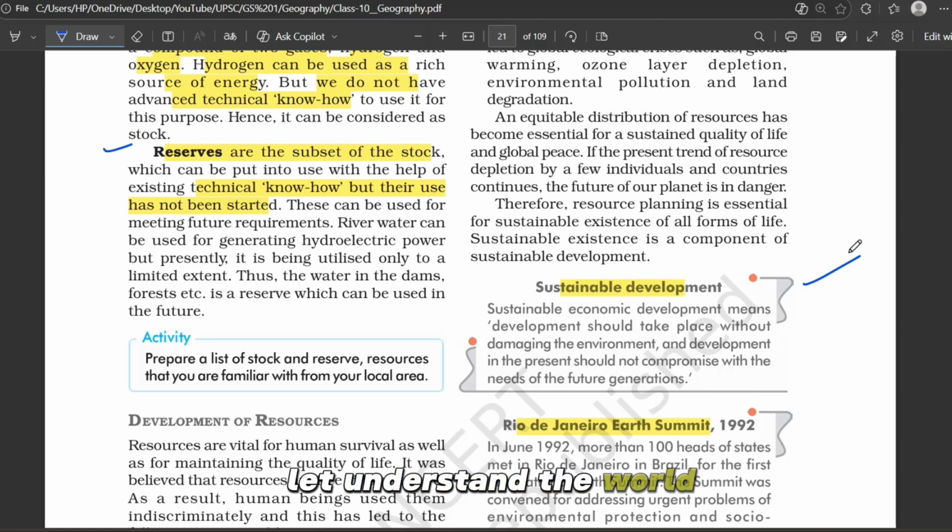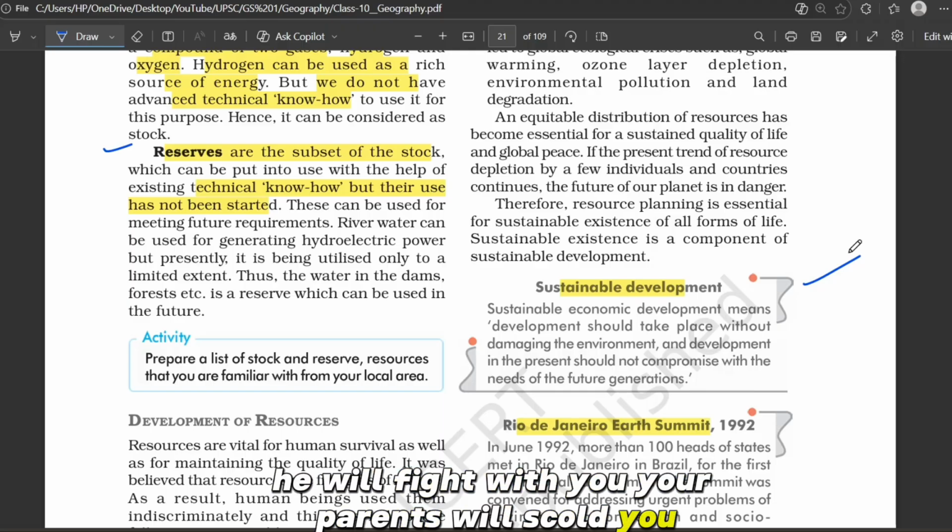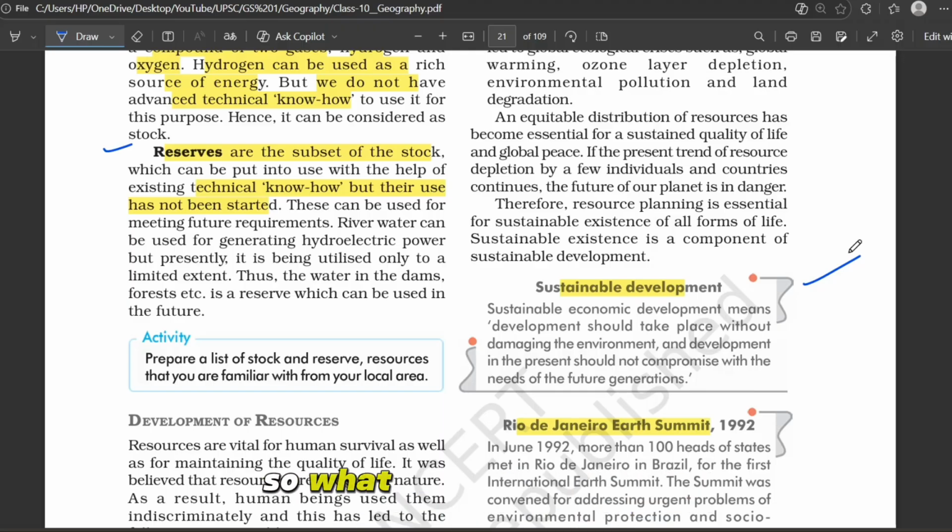Let's understand the word sustainable development. Imagine you have a big chocolate bar. You are eating it slowly and your younger brother is sitting next to you. Now if you finish the whole chocolate today, tomorrow your brother will get nothing. He will fight with you, your parents will scold you. You lose peace in the house. So what do you do? You eat a little and you keep a little for tomorrow and you share with your brother.